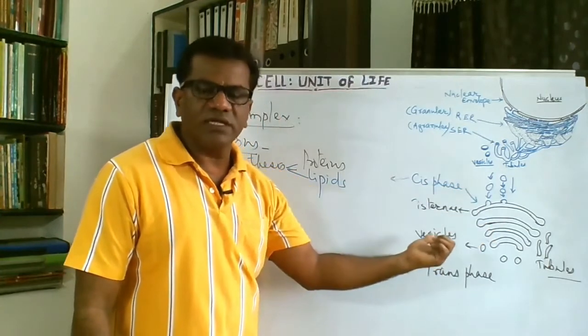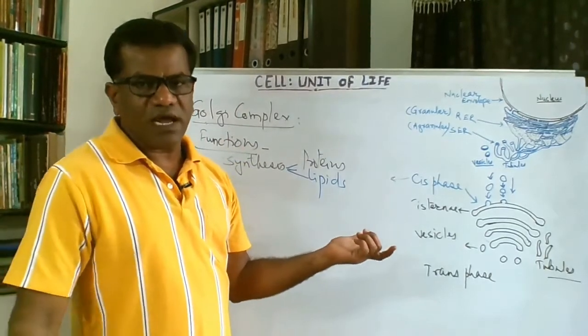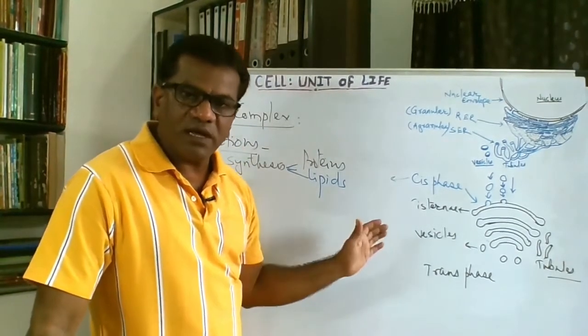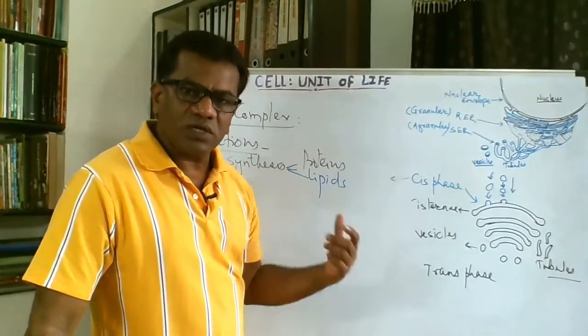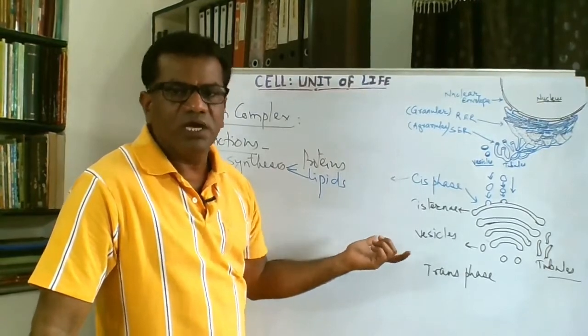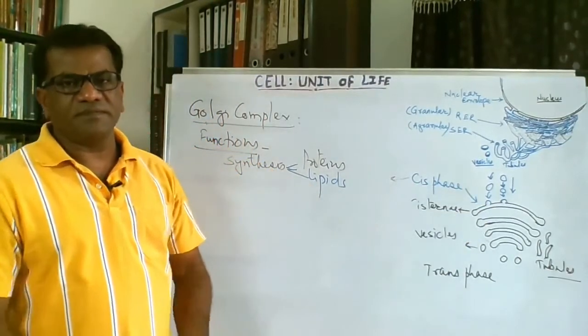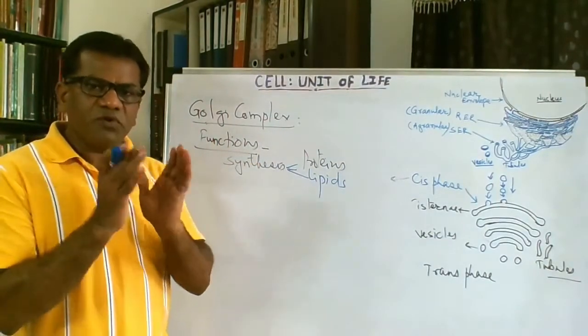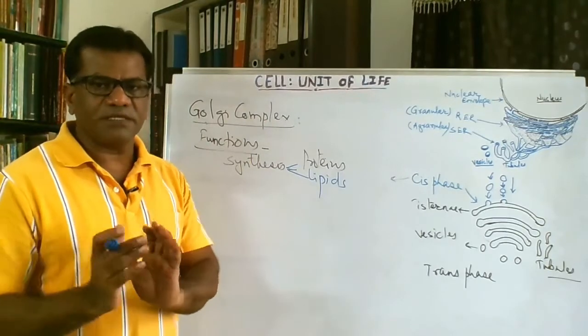They are received there. Now these oligosaccharides which are present in the glycoproteins, which are similar, are replaced by certain other oligosaccharides, some other monomers of the sugar molecules, and they are made diverse. Now whatever processing is done inside the Golgi complex is a step-by-step process.